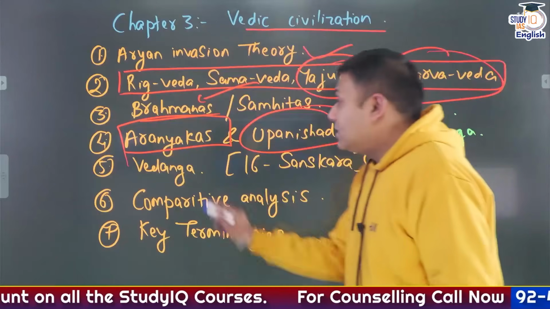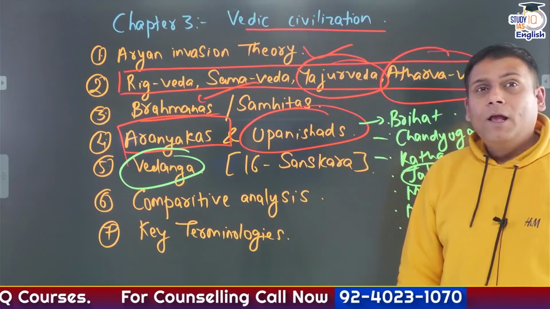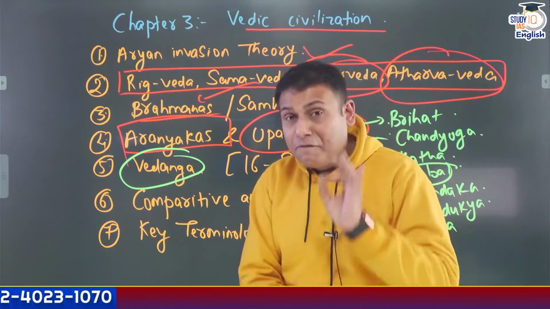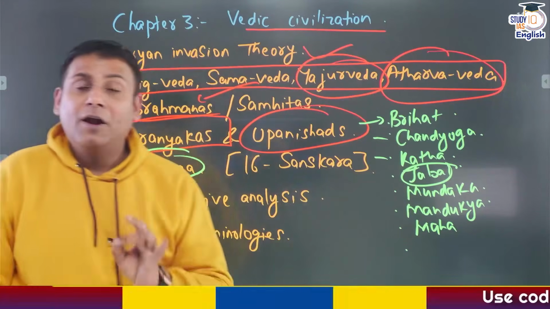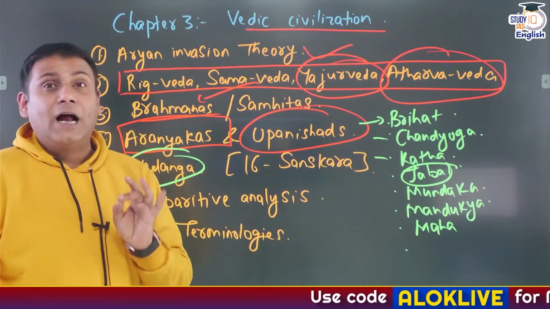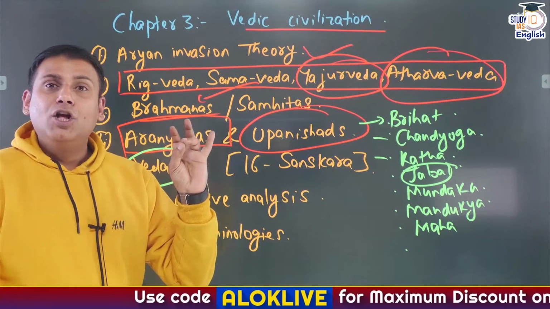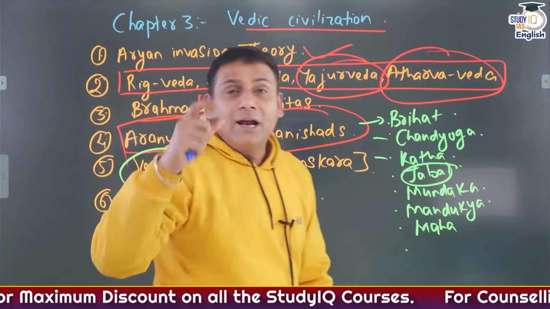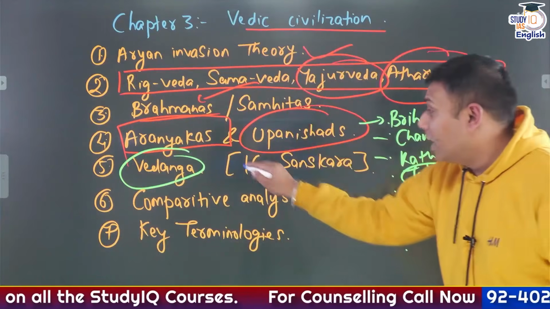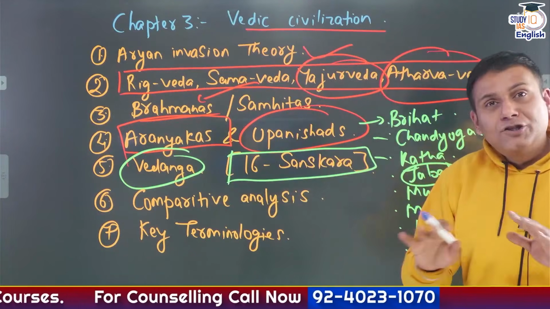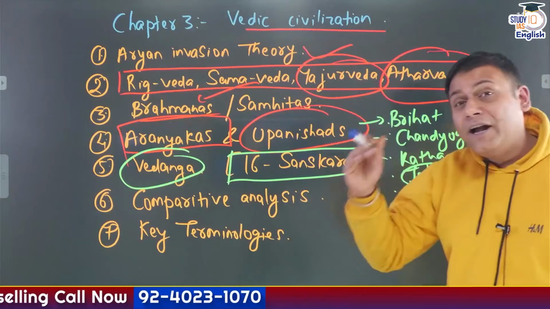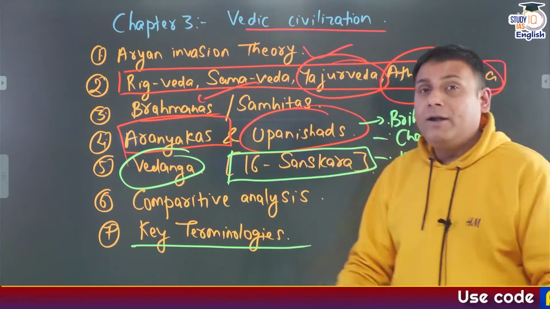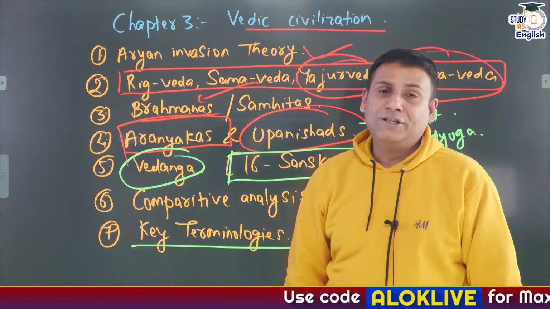Then study the 6 limbs of the Vedas. There are 6 limbs of Vedas: Siksha, Vyakaran. The first book on Vyakaran is Ashtadhyayi, written by Panini, the first book on Sanskrit grammar. Siksha, Vyakaran, Nirukt, Chand, Jyotish and Kalp. Kalp means rituals. So there are 16 rituals, Sola Sanskar, that you have to go through. It is not necessary to remember the Sola Sanskar, but at least throw light on the terminologies, because I have mentioned here, probably you can expect a question on the key terminologies.